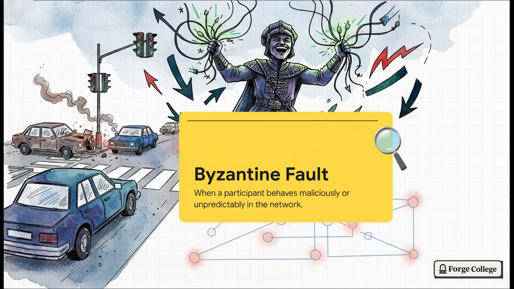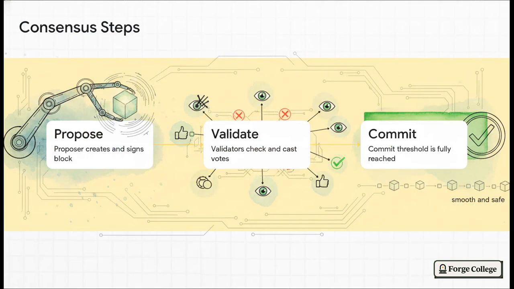Decentralized networks don't assume everyone is playing by the rules. They assume these chaotic actors are already in the system, and they have to survive them anyway. So how do we survive those chaotic rogue controllers? Well, we do it through a simple sequence and a strict voting threshold.